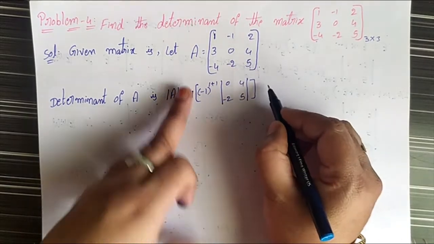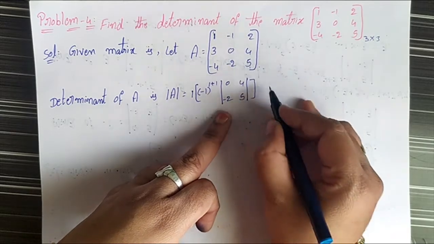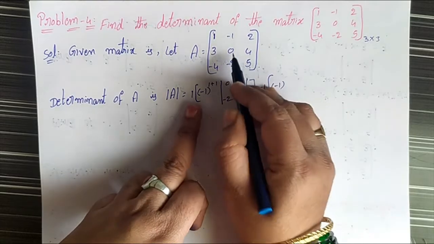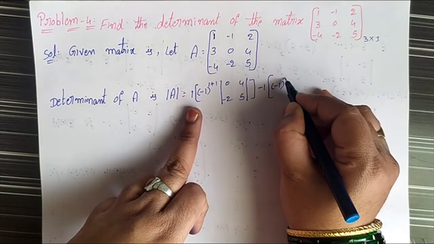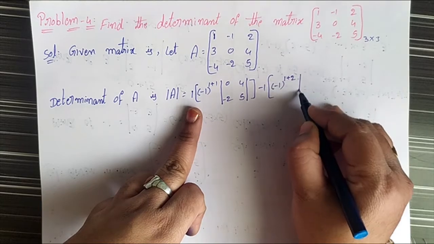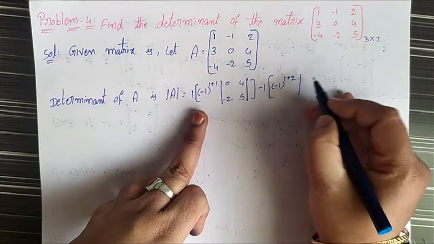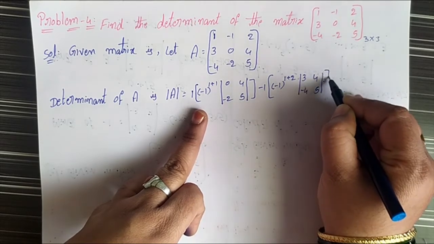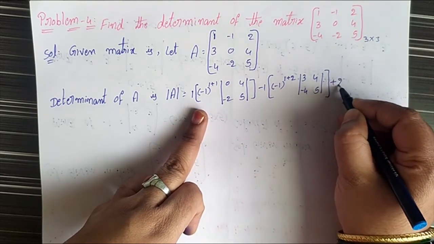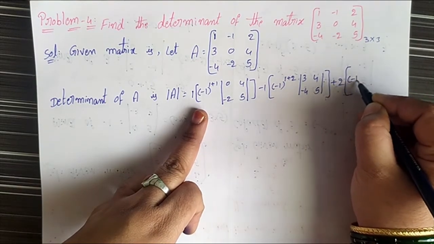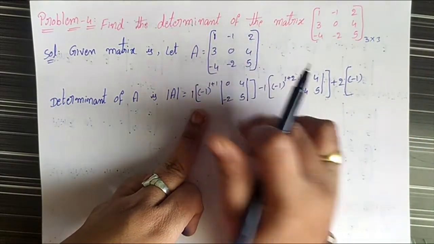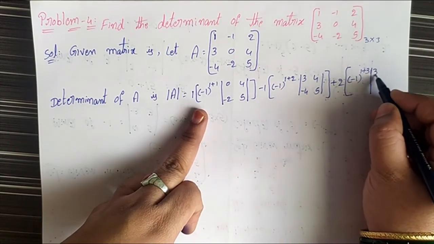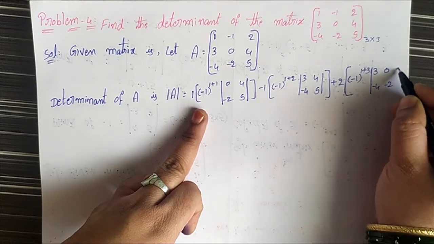This is the first term. Next, minus 1 into (-1) to the power 1 plus 2 into the determinant, where this row and this column are deleted, of 3, 4, -4, 5. Plus 2 into (-1) to the power first row, third column, into the determinant of 3, 0, -4, -2.